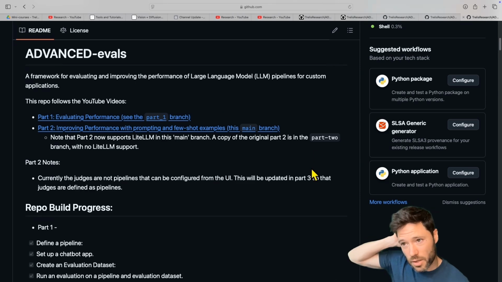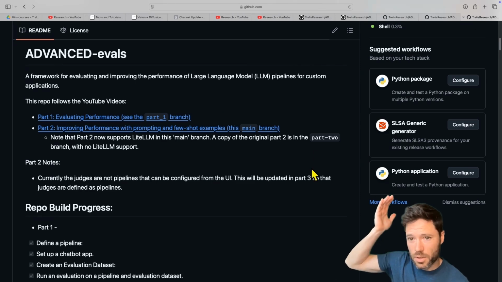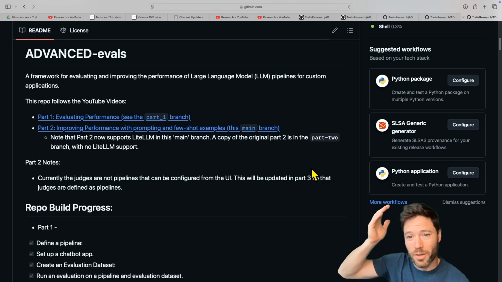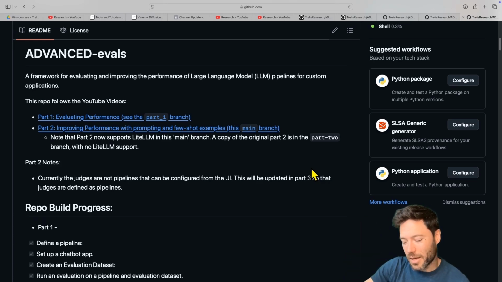Now, the last category here is advanced evals, and this is the newest category I've been creating content for, because people care about knowing whether their LLM system is accurate and how it performs, and if it performs badly, how do they improve it? In fact, that's what the first two videos cover. The first is, how do I make a data set to evaluate performance? Usually in business, you can't just go to Hugging Face and find an eval data set for your application. Usually applications are more bespoke. And so that means being able to create a data set either for your customer or with your customer. And that's what the first video is about.